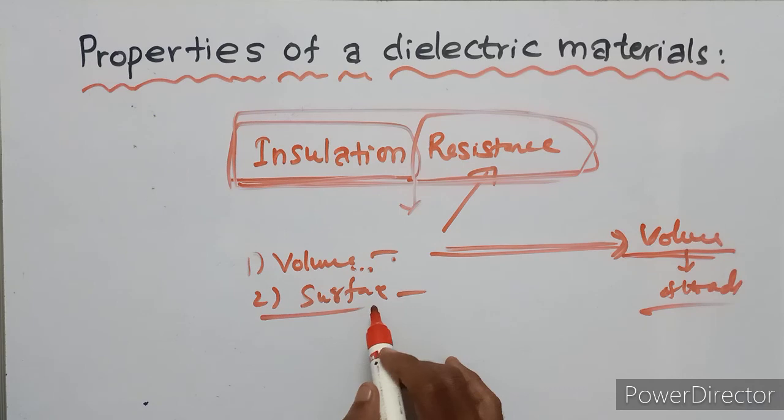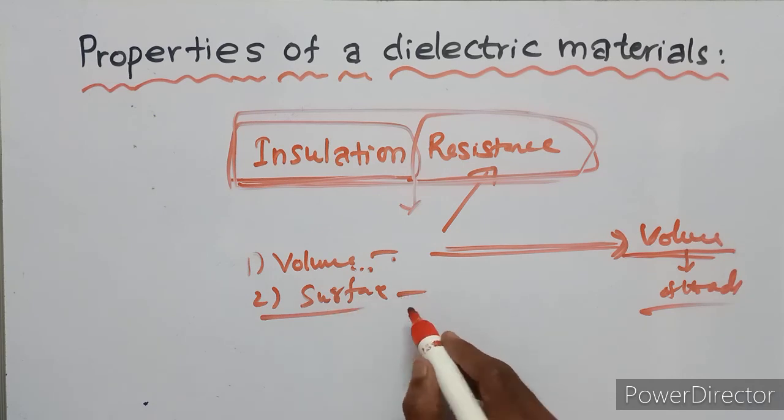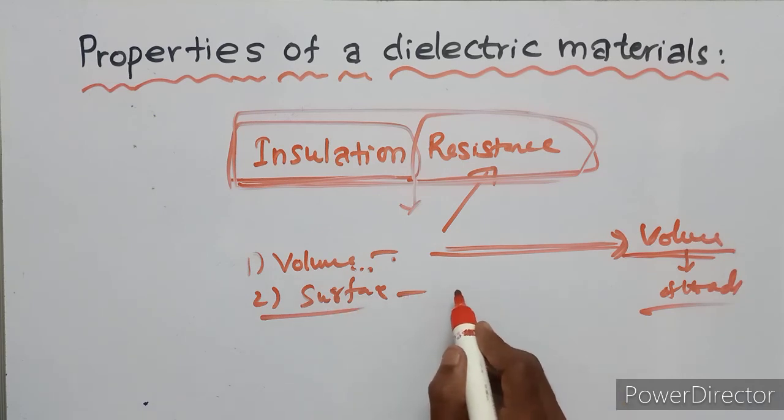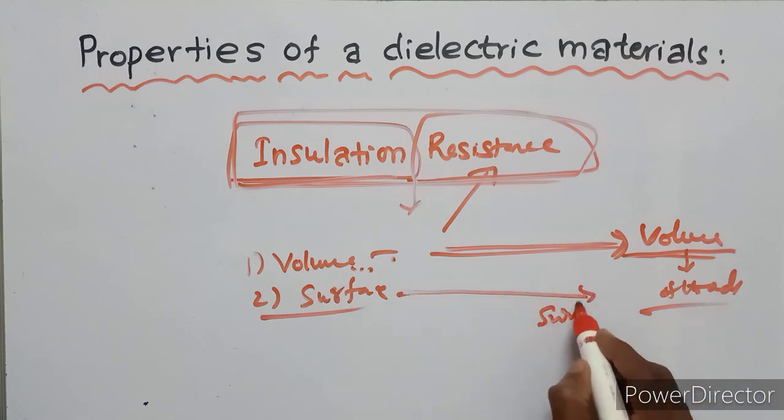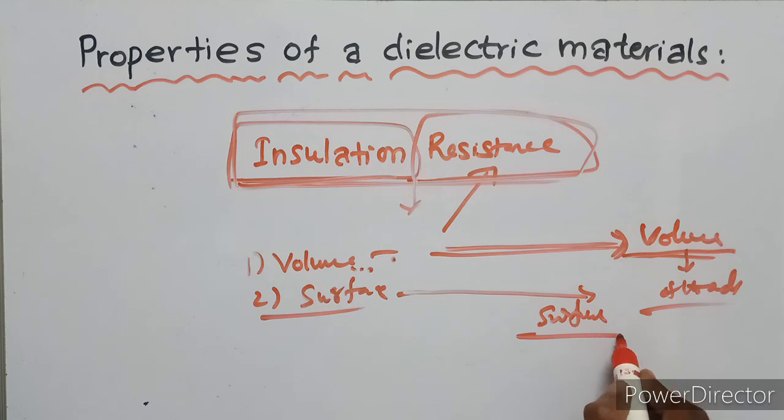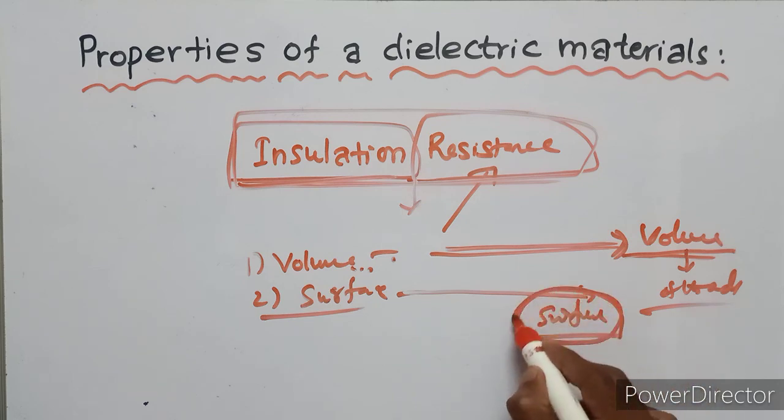Surface resistance is the resistance offered to the current which flows over the surface of the dielectric material.